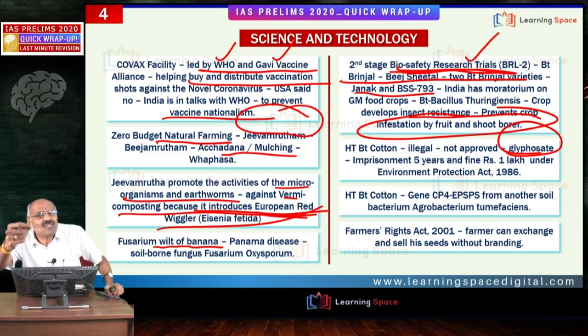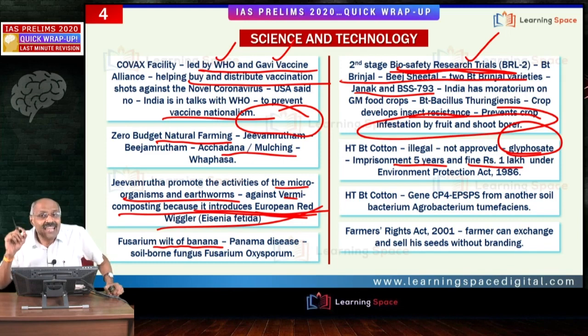Friends, illegal cultivation of these transgenic crops attracts punishment under 2 acts, please don't forget. Here farmers can get punishment under the Environment Protection Act of 1986 and the Seeds Act of 1966. As per the Environment Protection Act, there is imprisonment for 5 years and a fine of rupees 1 lakh. Please do not forget.